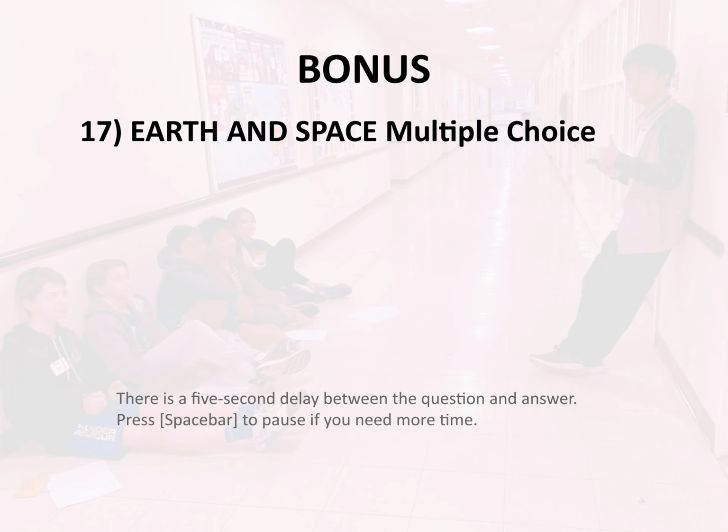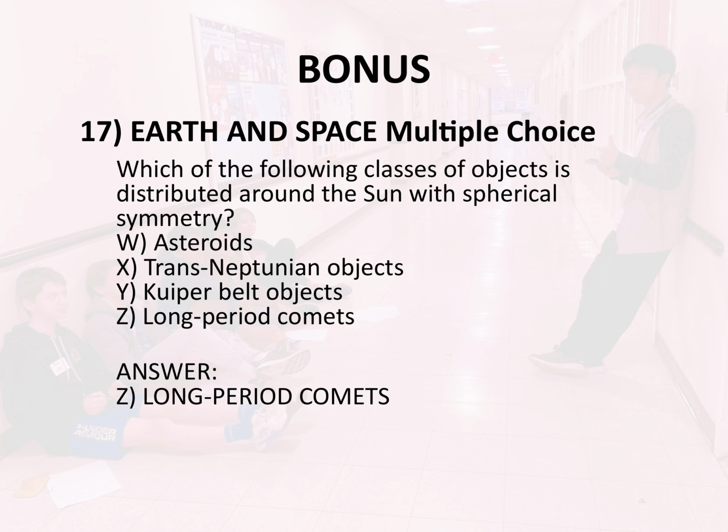Bonus, 17. Earth and space. Multiple choice. Which of the following classes of objects is distributed around the Sun with spherical symmetry? W. Asteroids, X. Trans-Neptunian objects. Y. Kuiper belt objects. Z. Long-period comets. Answer. Z. Long-period comets.